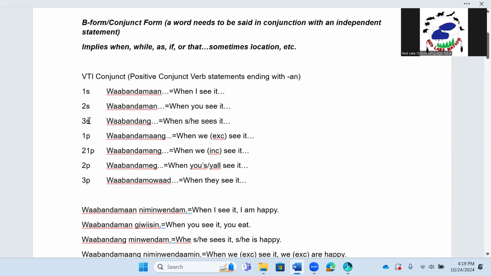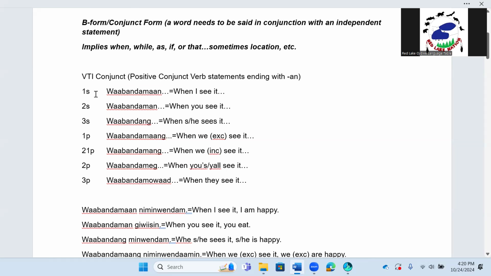Third person singular, him or her, she or he. 1P, we excluding the person we're talking to. 1P, we including everybody in the room or in the conversation. 2P, you all or yous or y'all. And then 3P, him or her, but more than one, plural, which is they. That's what those mean if you're just joining our sessions.